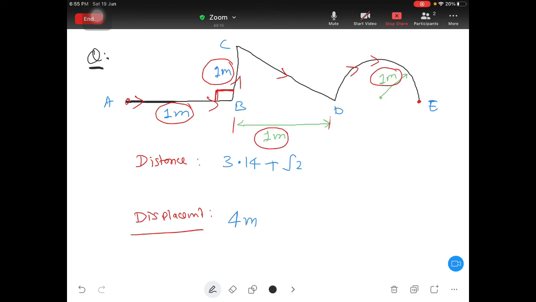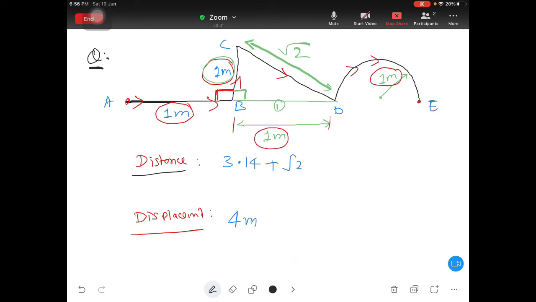So if you are going to find out distance, so first of all you have to find out this path, because that is the original path. So here you are getting a right angle triangle. Okay, because this is also 90 degree. So this part is 1, this part is 1, right? So it is going to be under root 1 square plus 1 square, so that is under root 2.